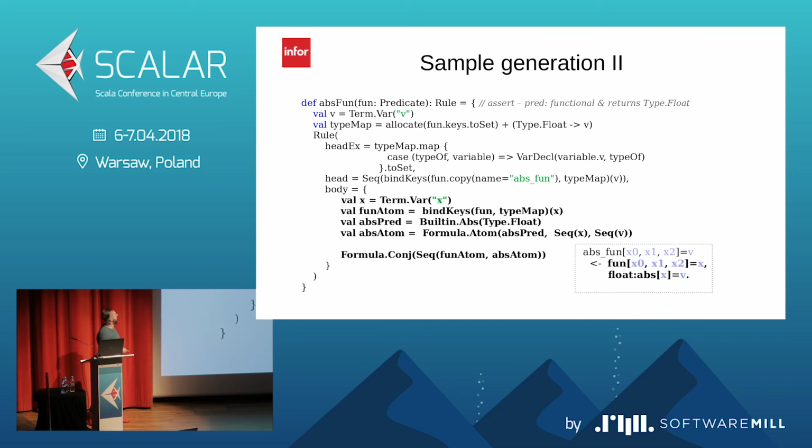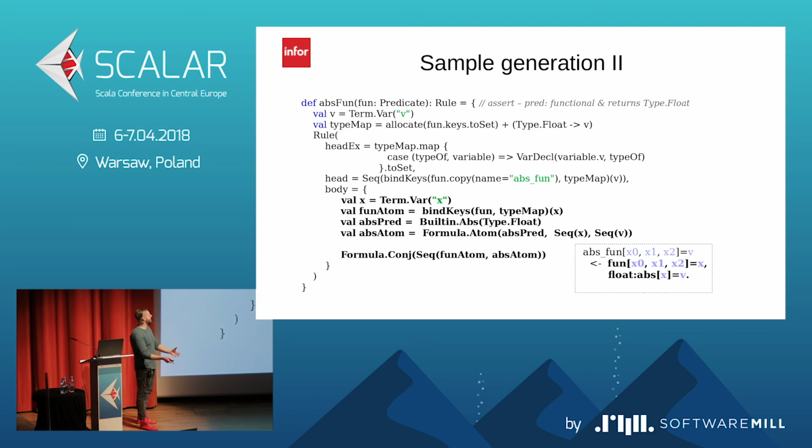Okay. And the body is like this. So, step by step. We need to have the variable. The variable which is missing is the x. Yeah. We want to have the atom for fun. And for the atom for fun, we could use the bind keys method, which we created before, and apply to this the x, yeah? X here, so this is the x here.